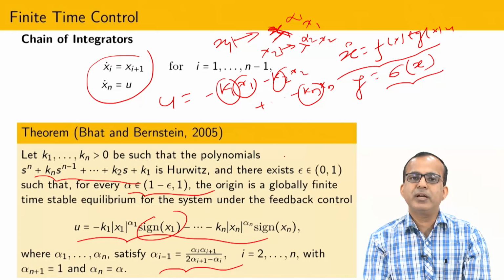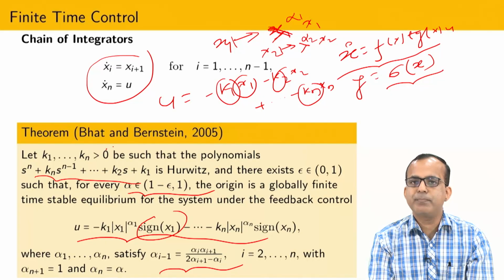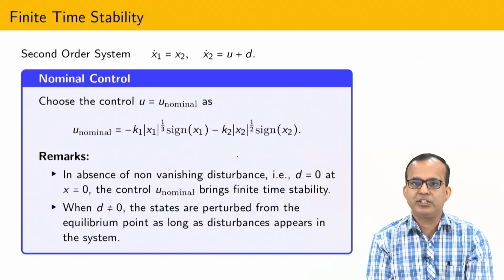This kind of thing you can easily show. This result is taken from the Bhat-Bernstein paper, titled Geometric Homogeneity.